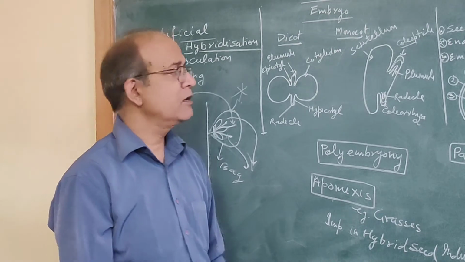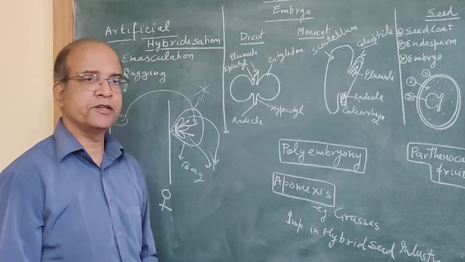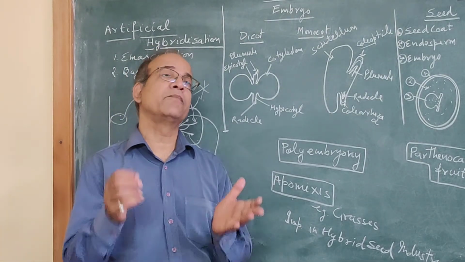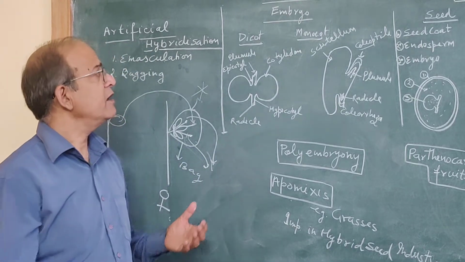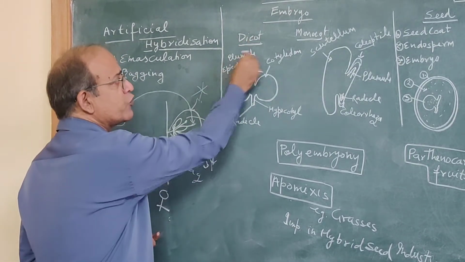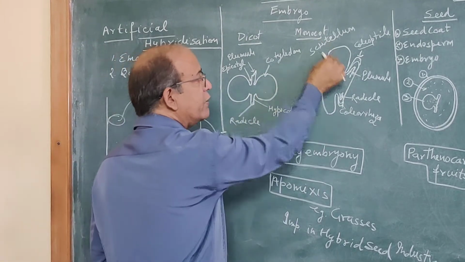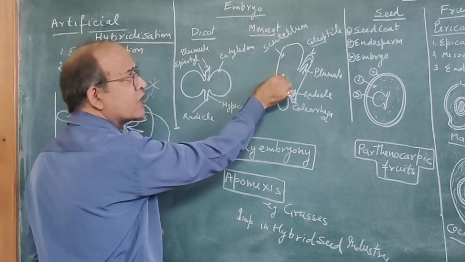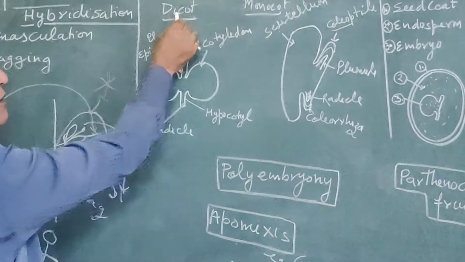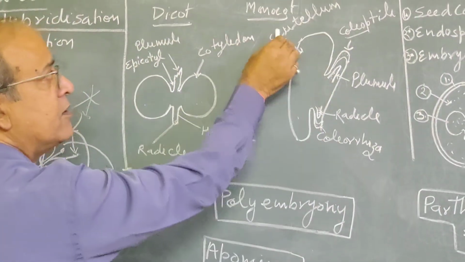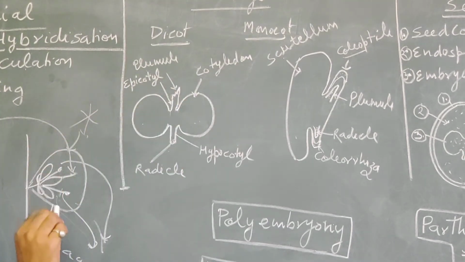After fertilization, the zygote develops into embryo. As you know, there are two types of plants, dicots and monocots. So the method of development of embryo in both is different. And in case of dicot, the mature embryo has two cotyledons, whereas in monocot only one cotyledon is there, and that single cotyledon is called scutellum. So two cotyledons are there, dicot; single cotyledon is there, monocot. This is embryonic axis having radicle and plumule.